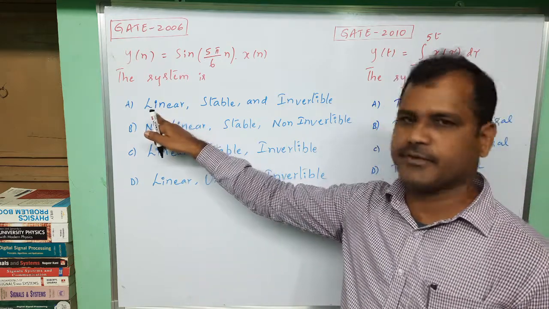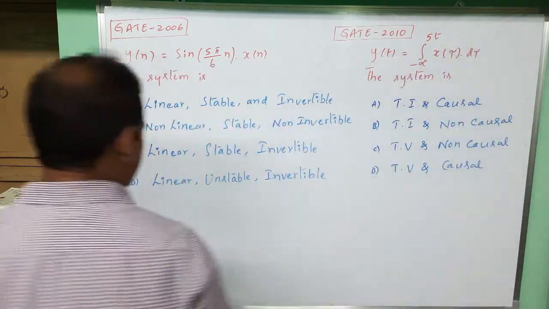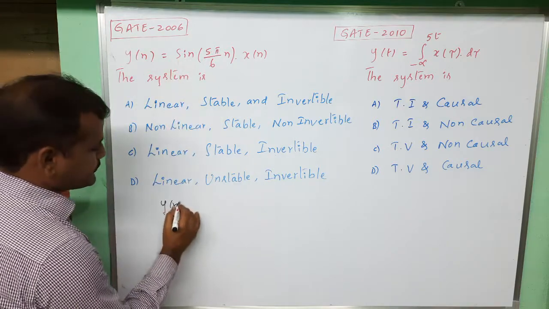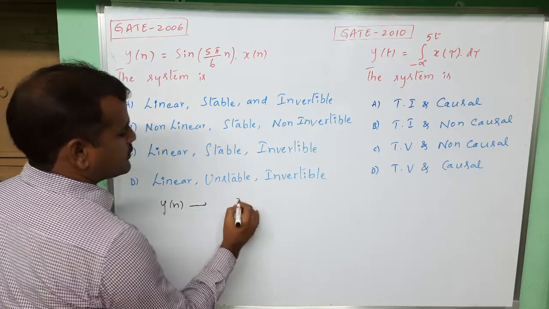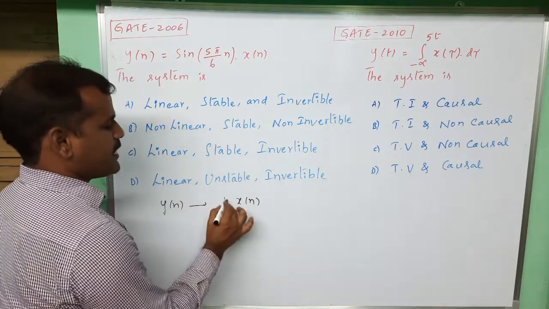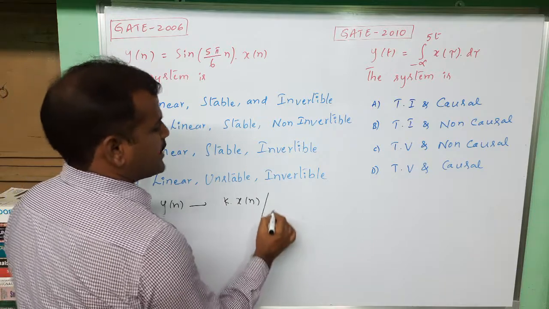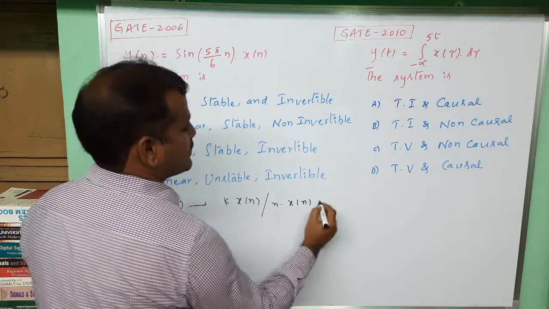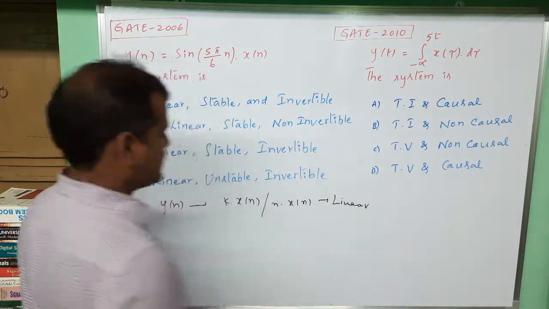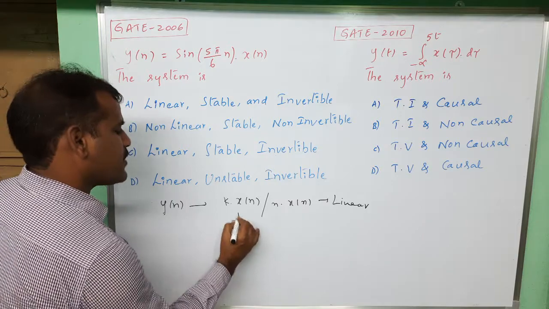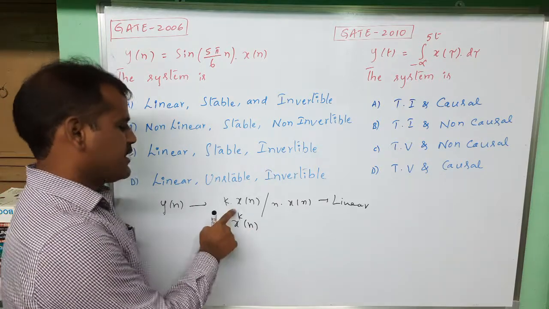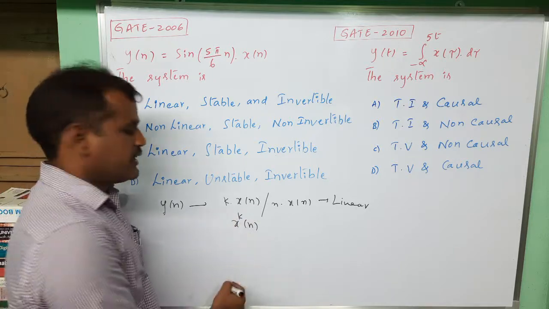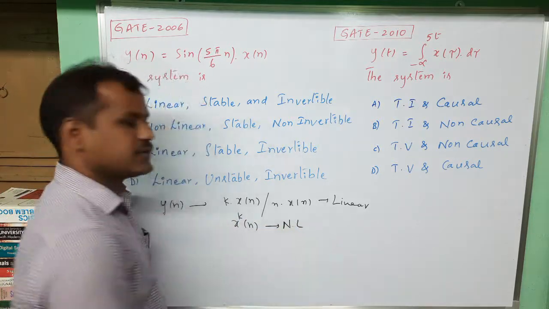In linearity, what observations have we made? For a discrete time system, if y of n is proportional to x of n multiplied by some constant or by some time dependent function, then the system is linear. If it is x power k into n, that means square root of x of n, x square of n, x cube of n, with the power changing, then it is a non-linear system.